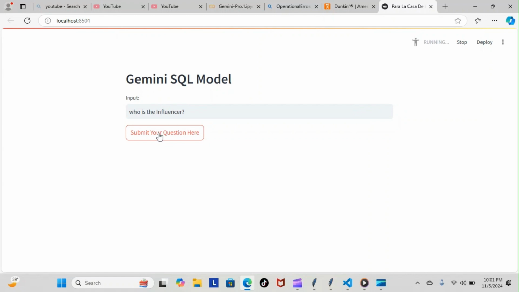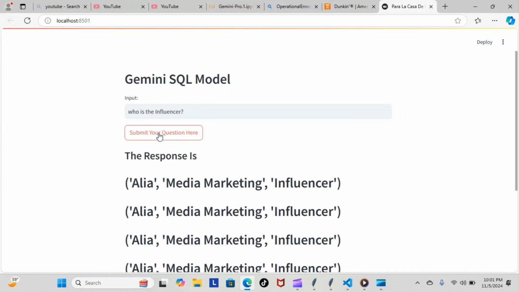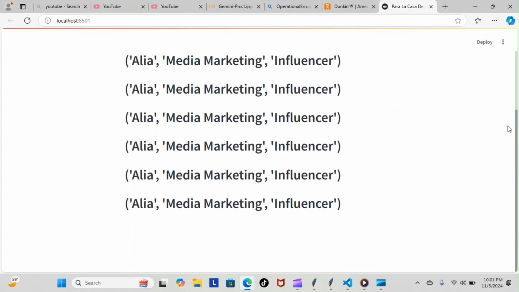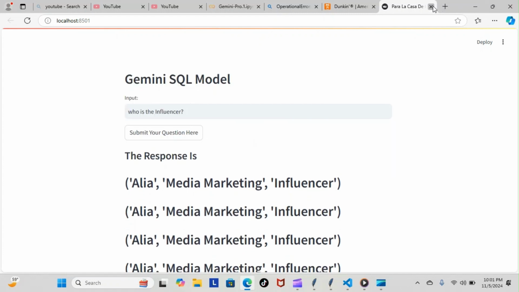So that's our query. Bam. We're still having the same issue here with the Colab version of it, but we are able to run the Colab version in our VS Code seamlessly, no issues at all. So we're still having the same problem with the repetitive motion here. So that's one.